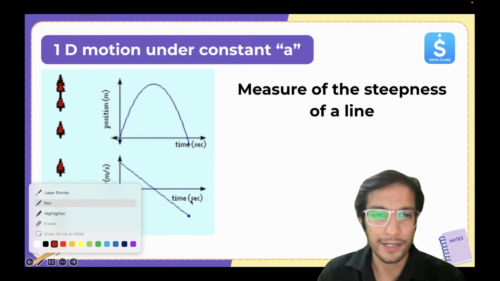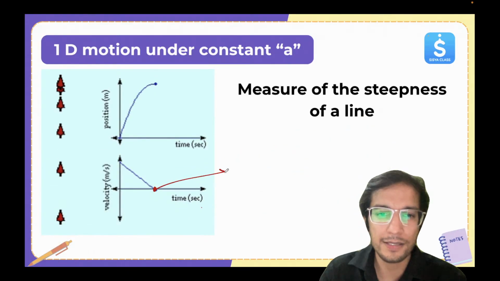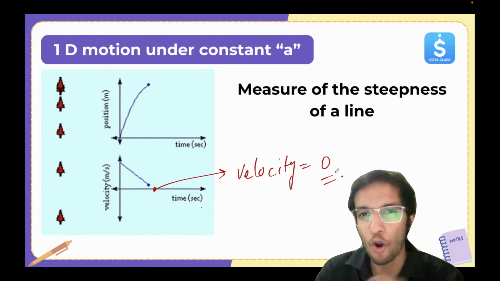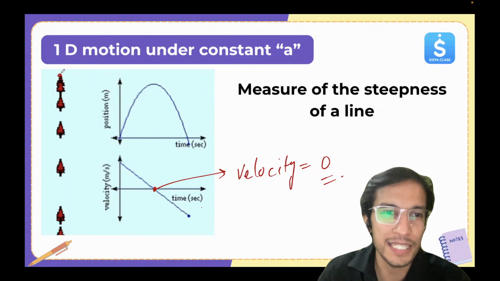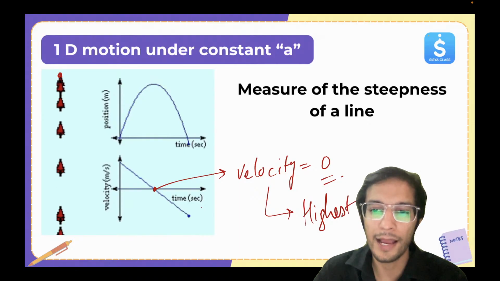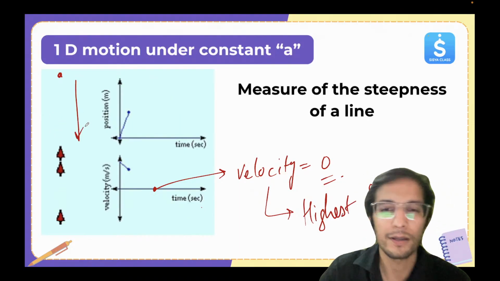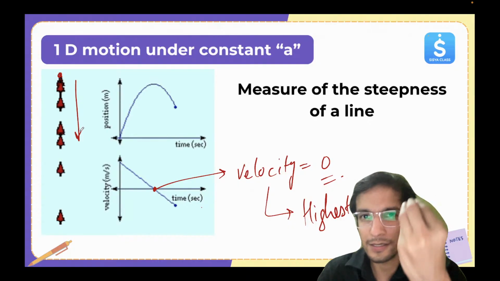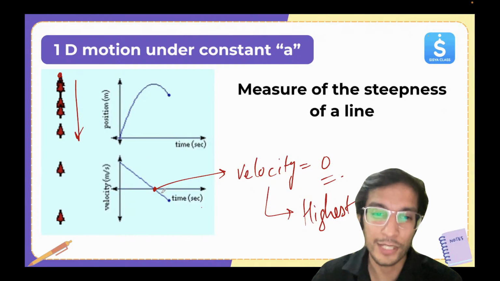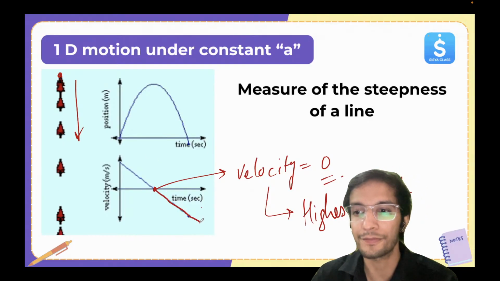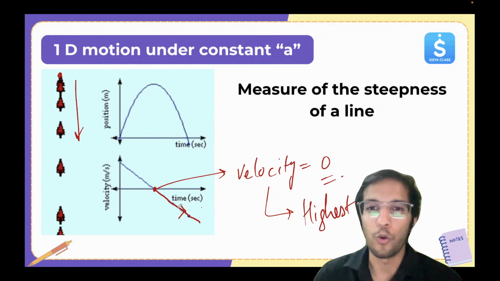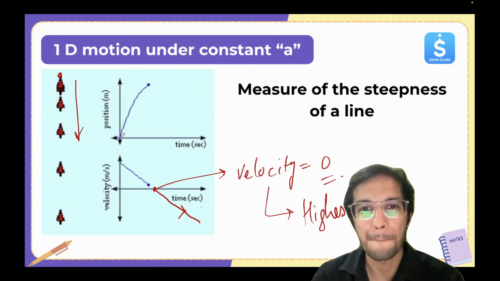It's constant. Now this point is where velocity is zero. Velocity is zero for a very short period of time, for a moment. That's basically the highest point. Then the ball starts to come down, and the velocity starts to increase, but in the negative direction. So that's why this graph again went negative. I hope this is clear. Very, very important.